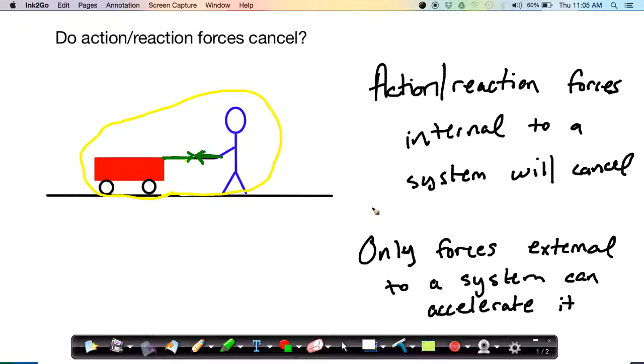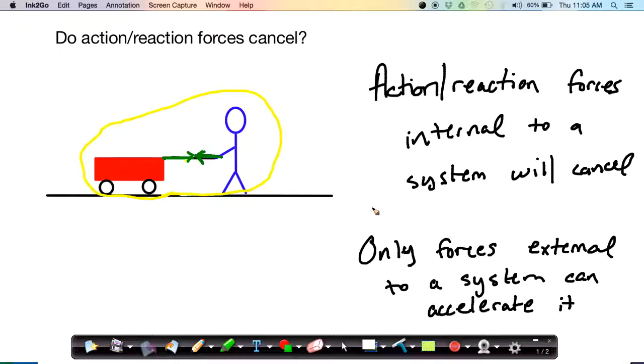So a real simple example of this, let's say your car breaks down. Your car won't start. And you need to push your car across the parking lot so that you can get to your friend's vehicle and jump it. Let's just say that your friend can't move their vehicle over to you. You've got to push your vehicle, right? We're going to make it a little harder than it needs to be.